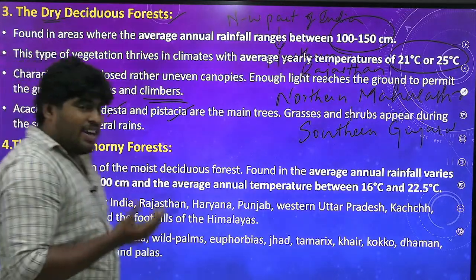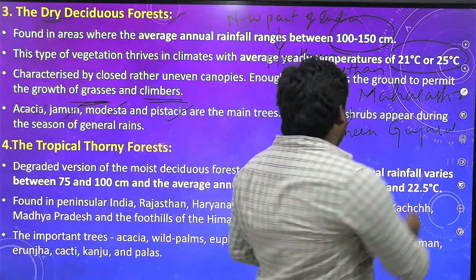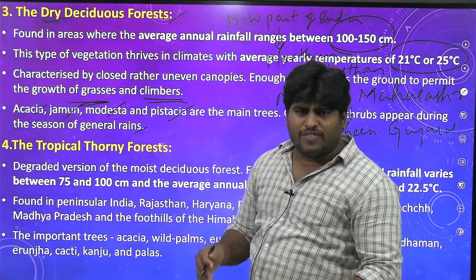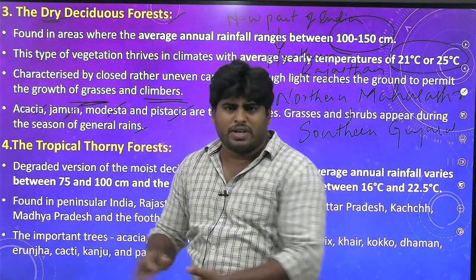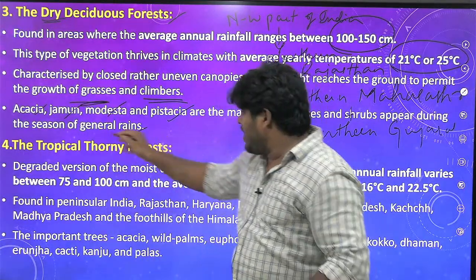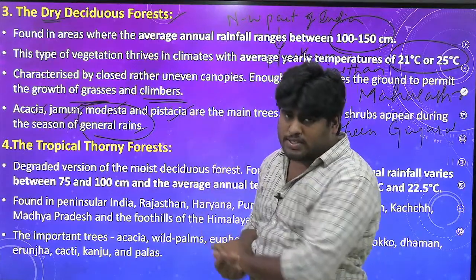And finally, grasses and shrubs appear during the season of general rains. Generally when it rains, you can find the grasses over the ground and shrubs coming up over the ground, because of the general rains. So this is about the dry deciduous forest.